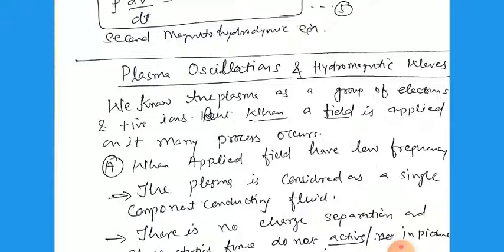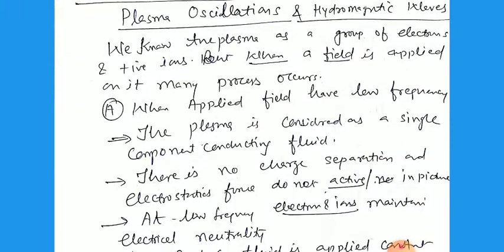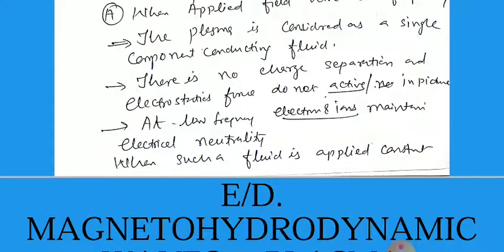There is no charge separation, meaning the positive ions and the electrons are not separated, and the electrostatic force is not active. The third one is that the low-frequency electron and ion motion maintains the electrical neutrality, because the number of electrons is equal to the number of positive ions.